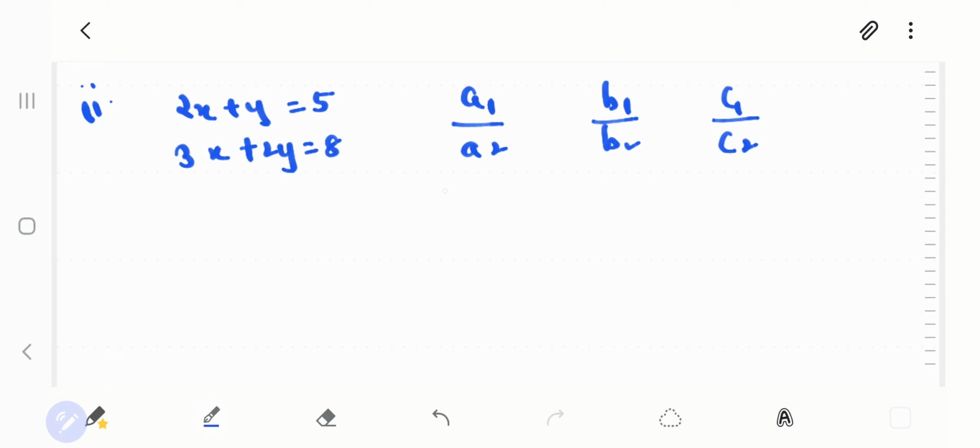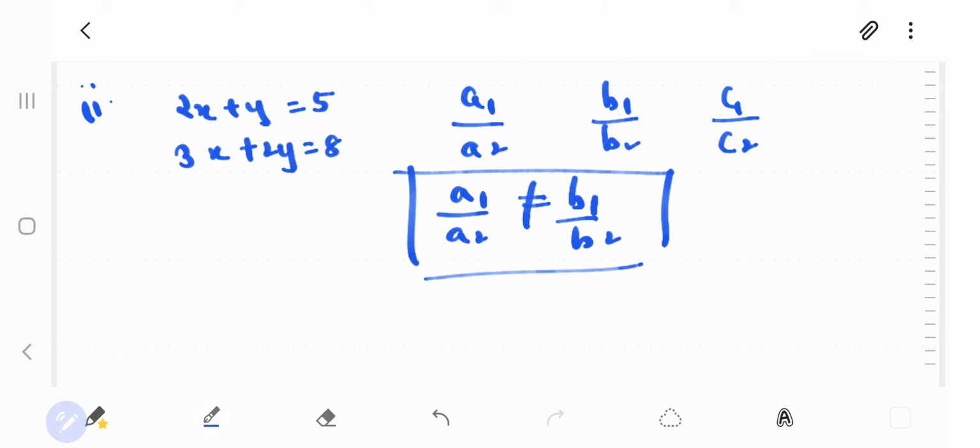Once you got that, you will notice in this case a1 upon a2 is not equal to b1 upon b2. That means if these both are not equal, that means they will intersect.